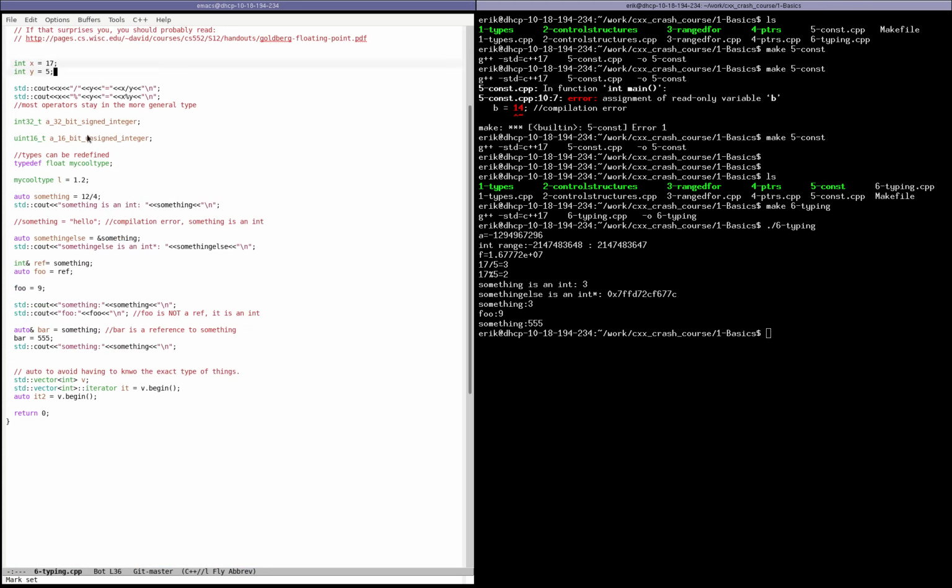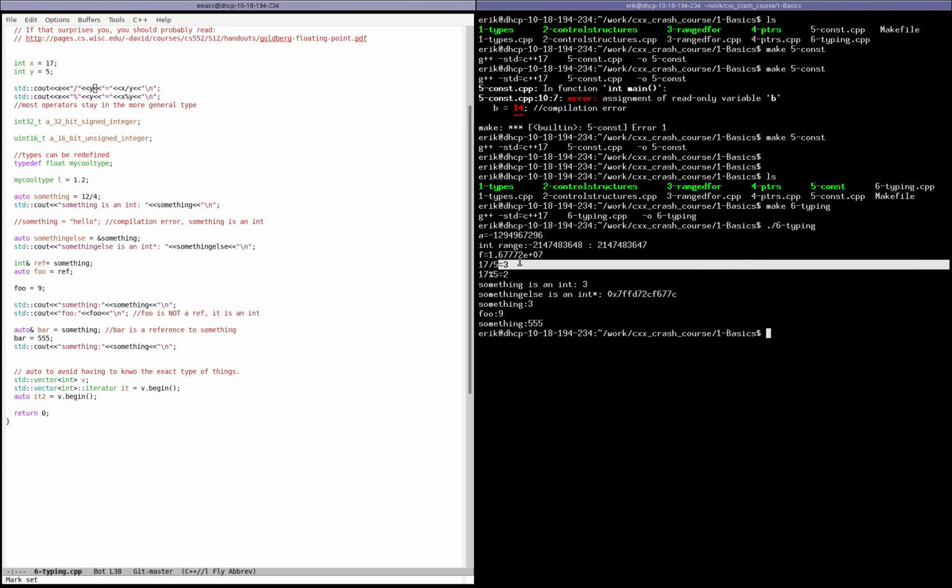Finally, here we have a couple of variables, x and y. They are of value 17 and 5, so if you divide 17 by 5, what you get is 3. You do not get a decimal number out of divisions in C++. These things are integers, so the division is an integer too. It's rounded down. It's rounded closer to 0, I believe. And you can get the remainder by using the modulo operator, and that expresses the fact that 17 is 5 times 3 plus 2.